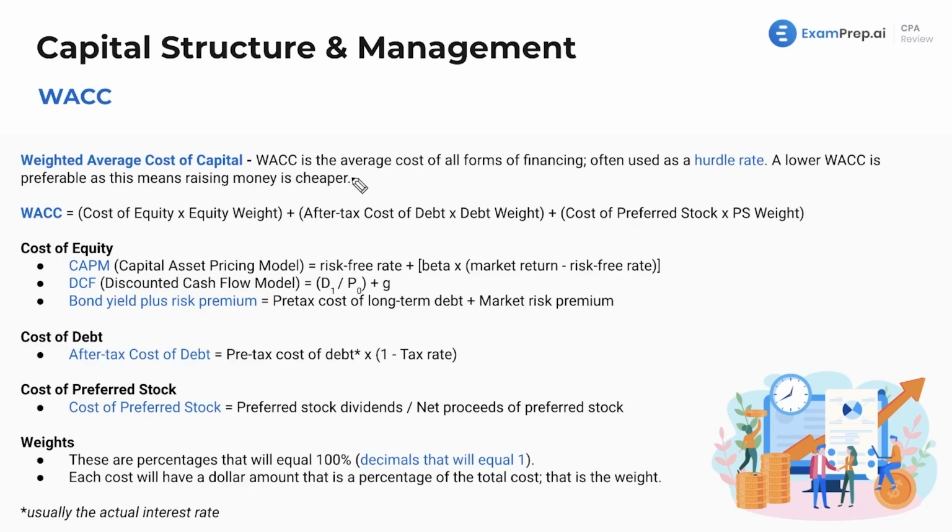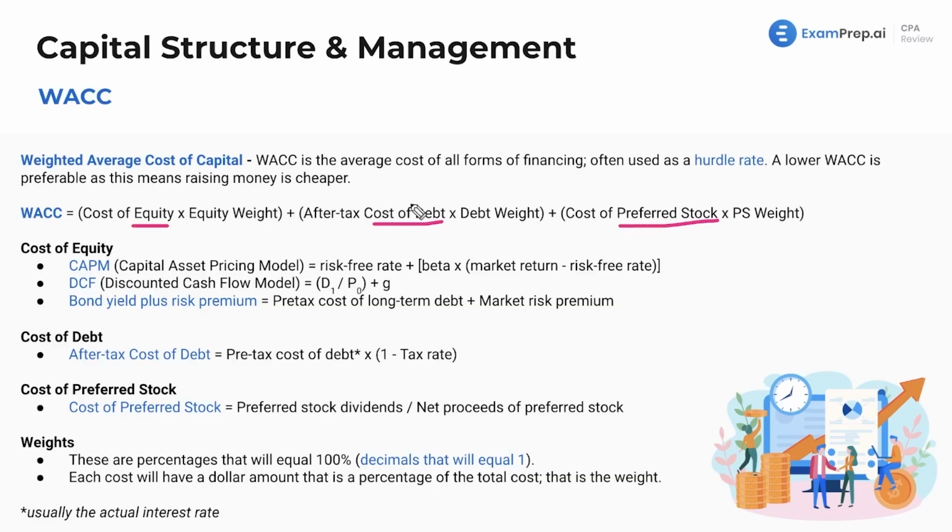As I mentioned before, it's the average cost of all forms of financing, and it is often used as a hurdle rate. Now, again, this is something you've got to hurdle over, right? You've got to break even, you've got to get over that. So it's weighting your equity, right? Because you raise cash through selling stock. You can raise cash through debt by using bonds, and you can raise cash through preferred stock. And you are going to weight these.